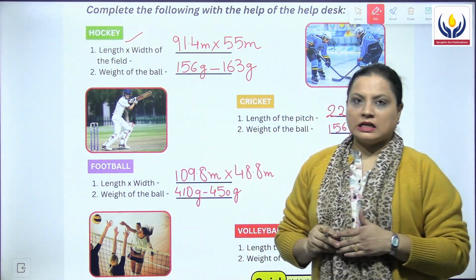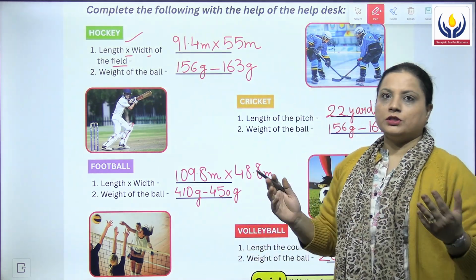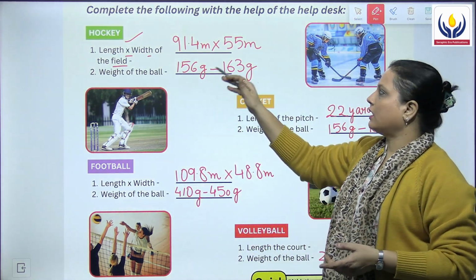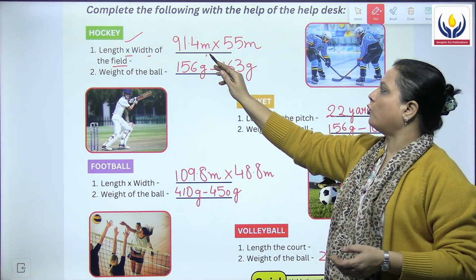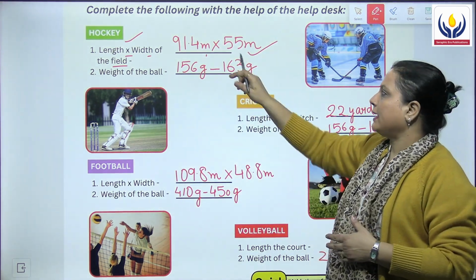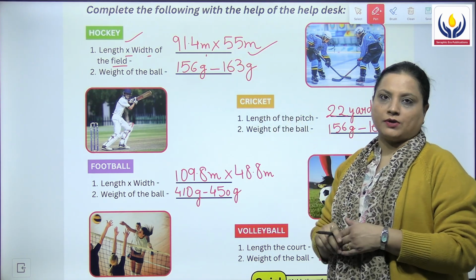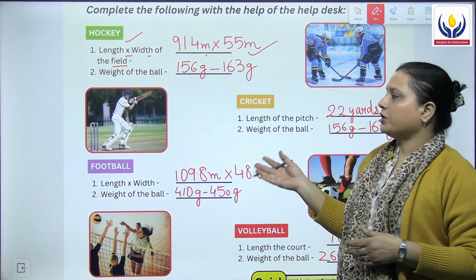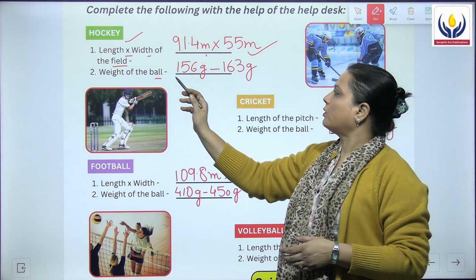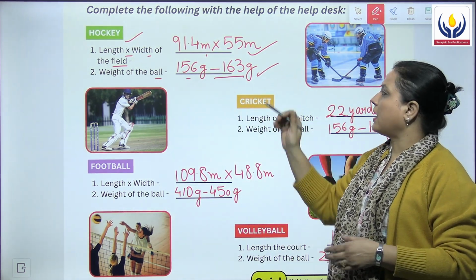And in this they are asking the first one, length and the width of the field. So what is the length and the width of the field? The answer is 91.4 meter multiplied by 55 meters. That means length is 91.4 whereas the width is 55 meters. What is the weight of the ball? The weight of the ball is 156 grams to 163 grams.